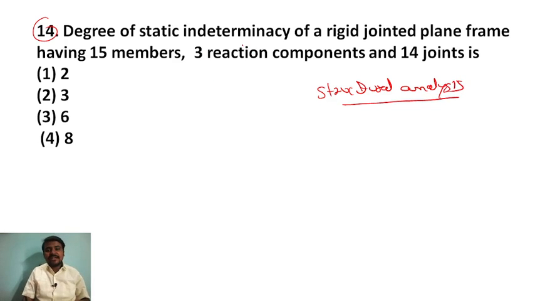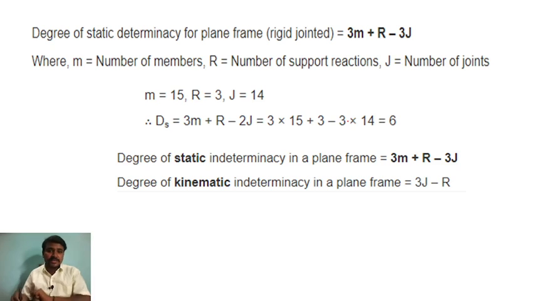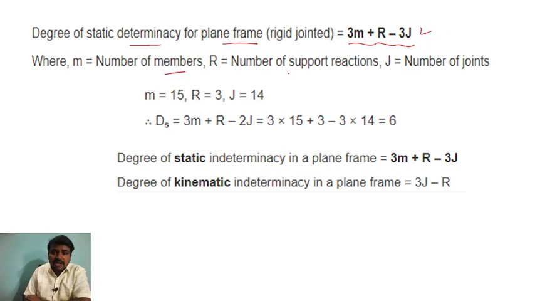Degree of static indeterminacy of a rigid jointed plane frame, having 15 members, 3 reaction components and 14 joints, right? So what actually they were given? 15 members. Let me see the definition. That is the degree of static indeterminacy of a plane frame. So this is a formula: 3m plus r minus 3j, where m is the number of members, r is the number of support reactions and j is the number of joints.